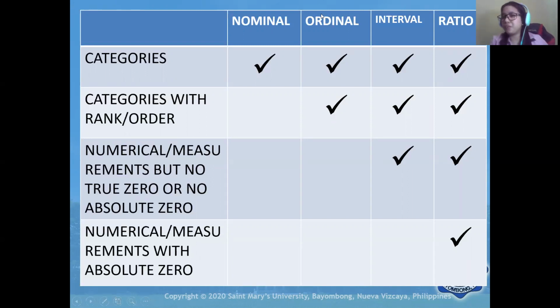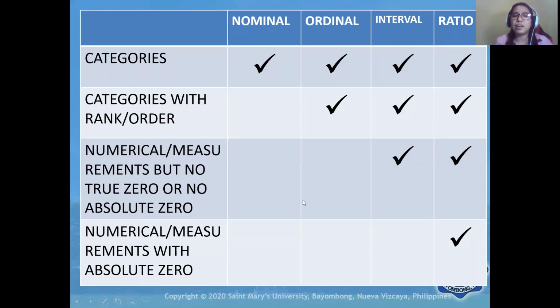Let's move to another level of measurement, which is interval. Interval possesses all the characteristics of nominal and ordinal, except that it is numerical, or it has measurement.